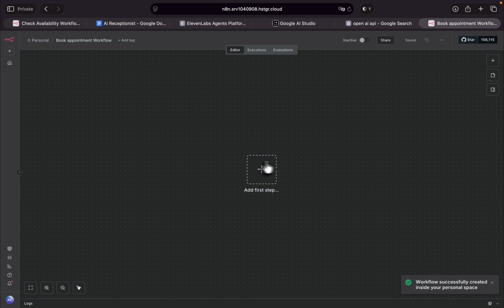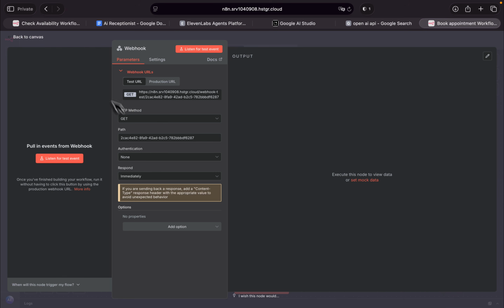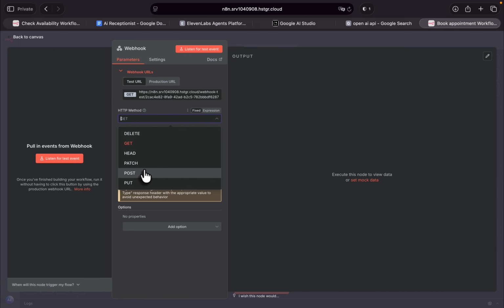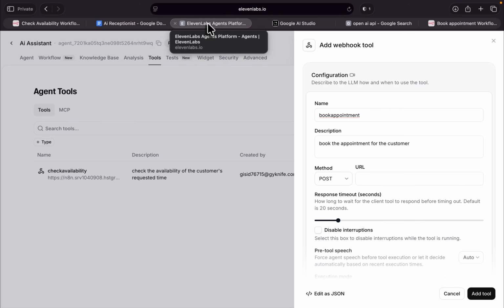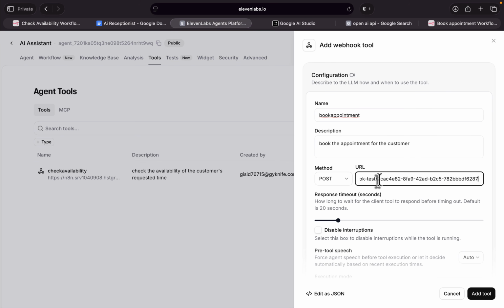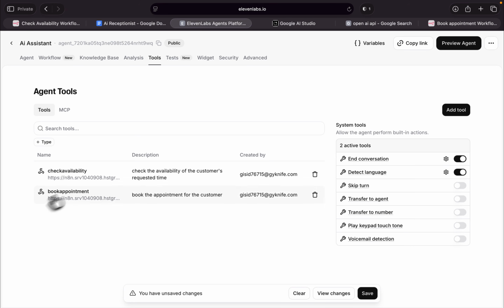And now we have to add a webhook. This should be post. And this should be immediately. However, we have to change this at the end. Copy this, go back to ElevenLabs, and paste it in here. Click on add tool. And we added book appointment in here.